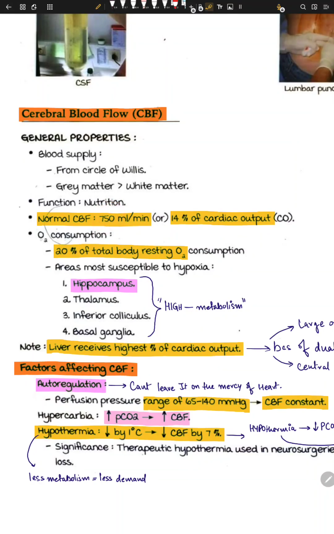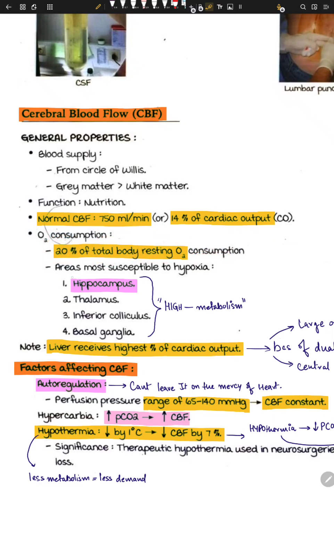What about O2 consumption? When we talk about cerebral blood flow, we are indirectly talking about how much the brain uses. It uses about 750 ml. O2 consumption, how much oxygen is used by the brain. The oxygen used by the brain is around 20% of the total body resting O2 consumption, right?